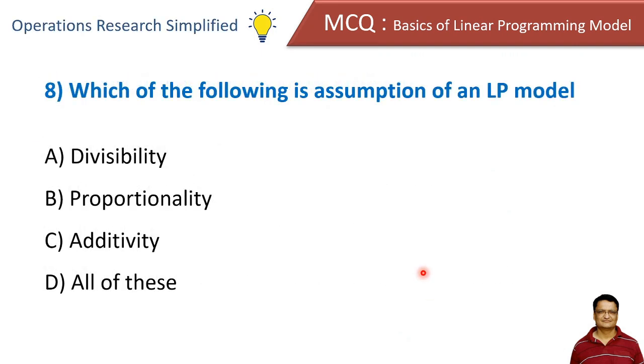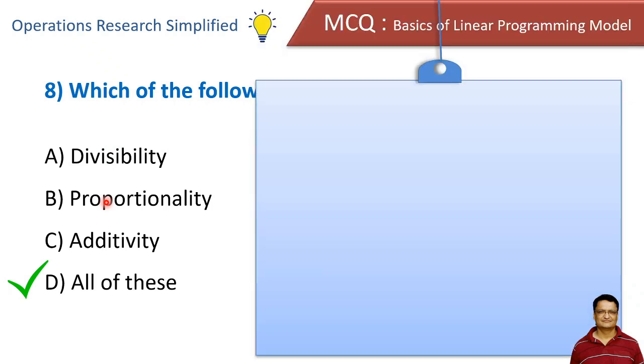Which of the following is an assumption of an LP model? Divisibility, proportionality, additivity, and the last option says all of these. Correct answer is all of these. Now let us see what these terms mean.